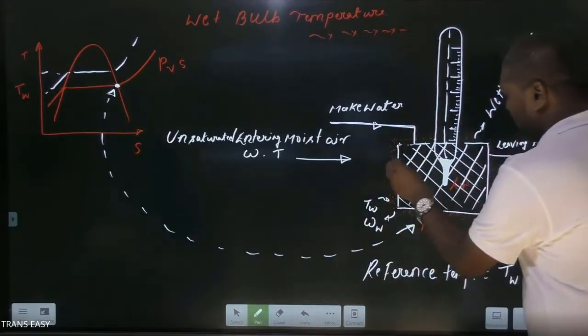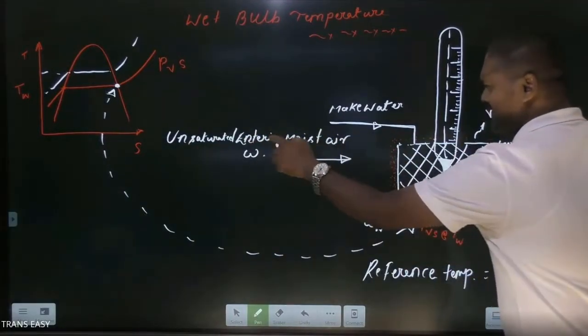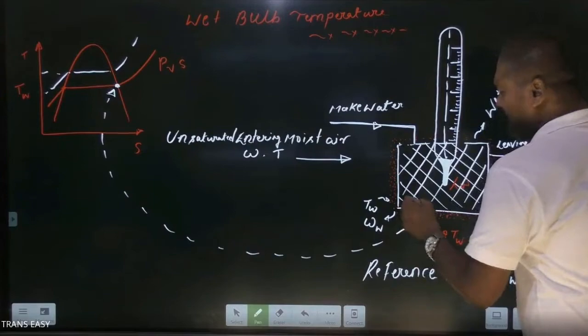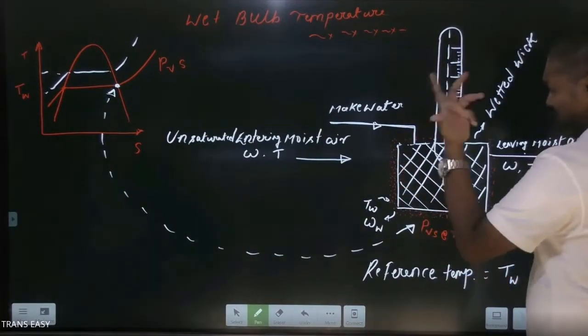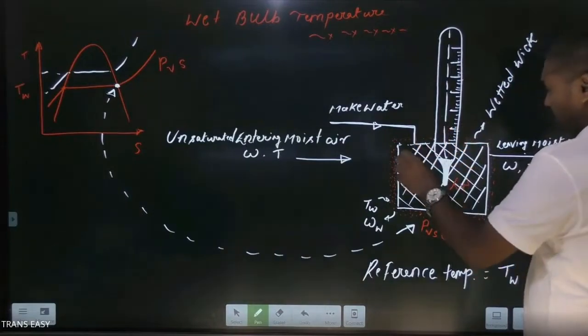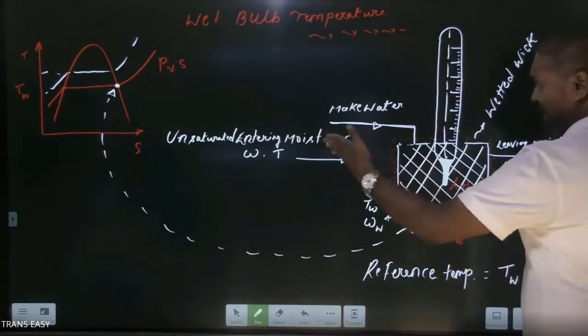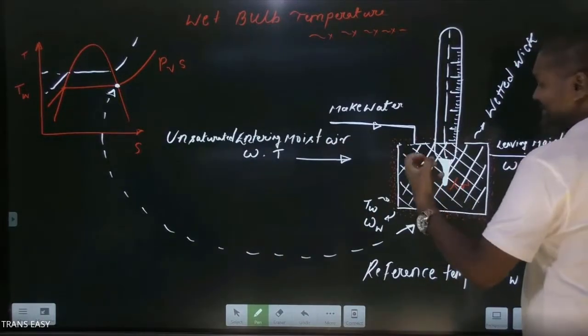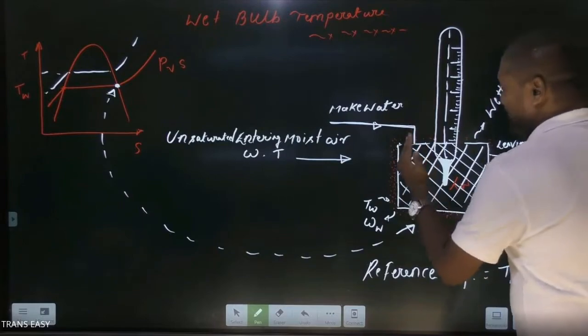Because if some amount of water vapor moves from this region to this region, this is unsaturated, it is demanding water vapor. And here we have sufficient water vapor because moist air at the surface of the water body is in saturation condition. So the amount of water vapor is higher at the surface of the water body. Here we have a concentration gradient, and concentration gradient causes mass transfer. So an amount of water vapor moves from this region to this region.